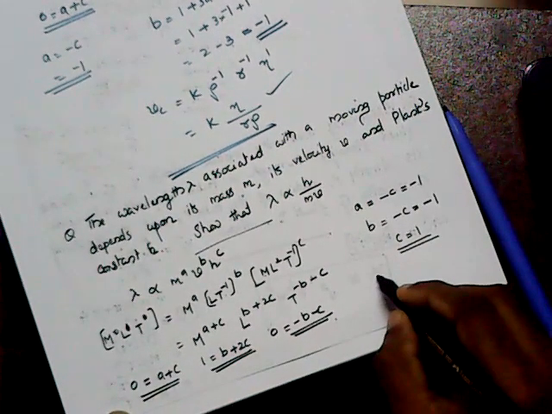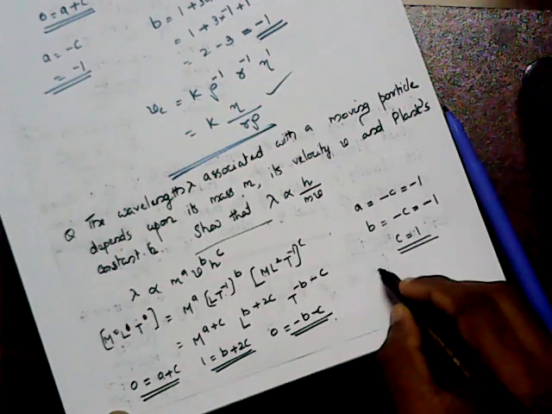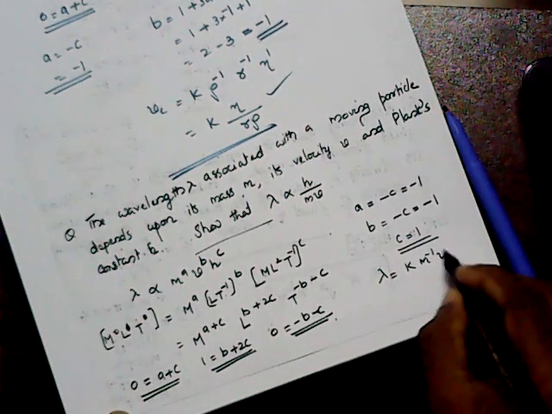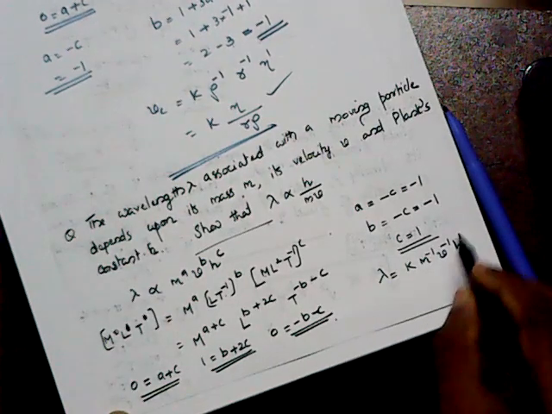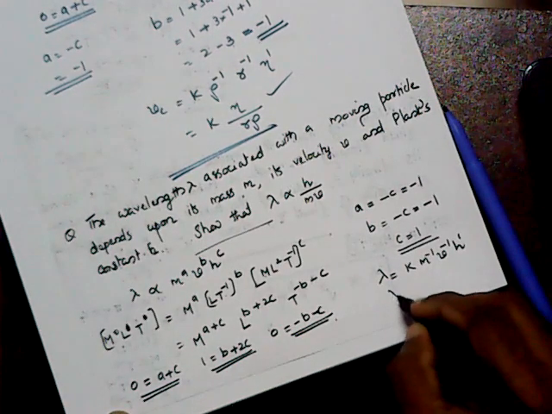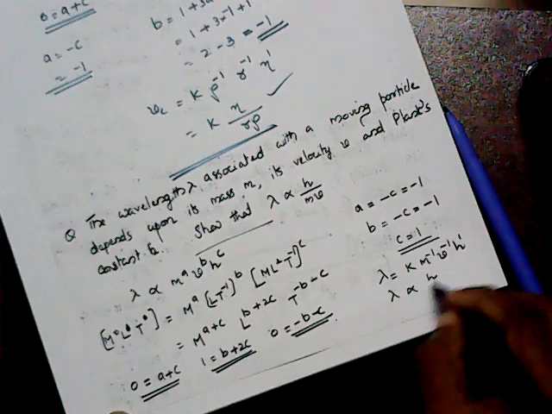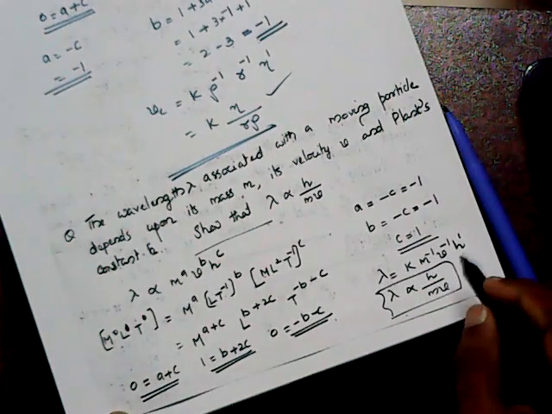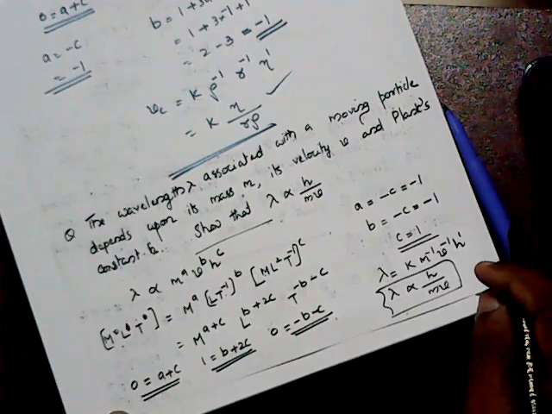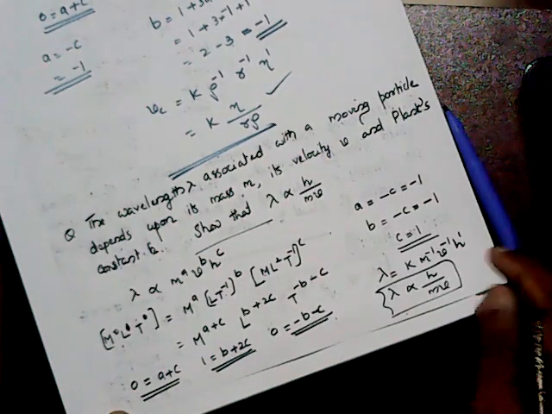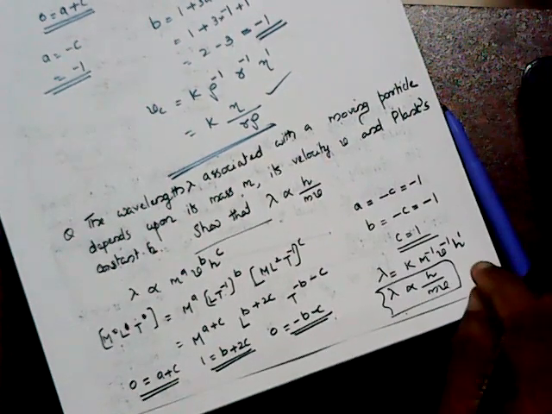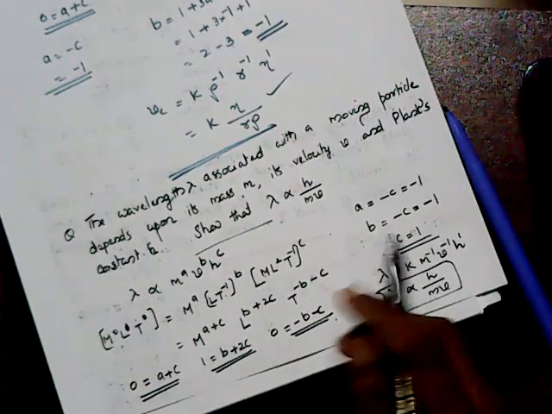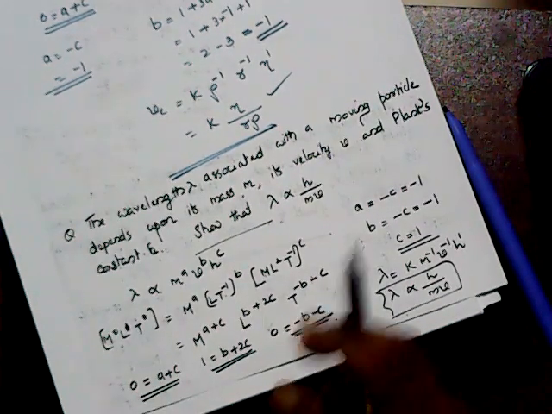On substituting, you get the value as lambda equal to the constant into m raised to minus 1, v raised to minus 1, h raised to 1, or lambda is proportional to h by mv. So that relation, that is the de Broglie wavelength. You can study that topic in the second year. So we completed our second use.